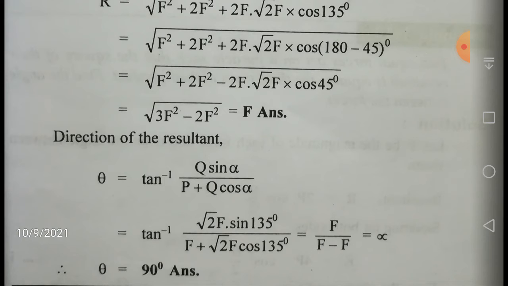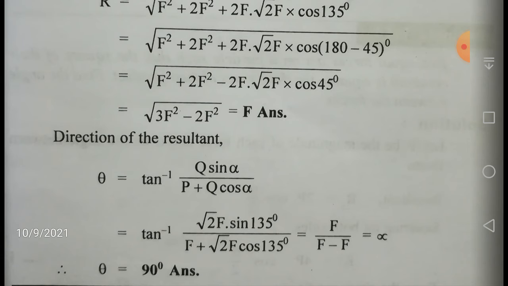Substituting that, I will get tan inverse of root 2 f into sin 135. Sin 135 is sin 45 only, because sin is positive in the first quadrant. Sin 180 minus 45 is nothing but sin 135, so we will get sin 45 is equal to 1 by root 2. So root 2 f into 1 by root 2 is going to be f, and f plus root 2 f into cos 135, which is minus 1 by root 2. So that root 2 gets cancelled, and I am going to get minus f.